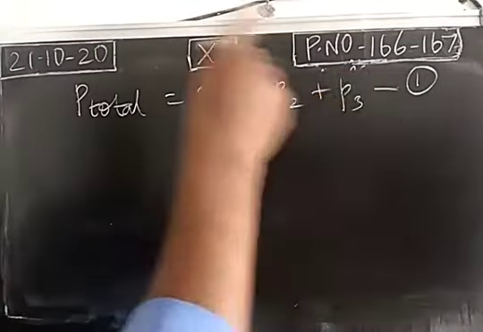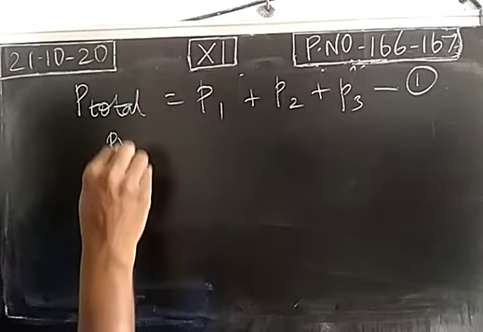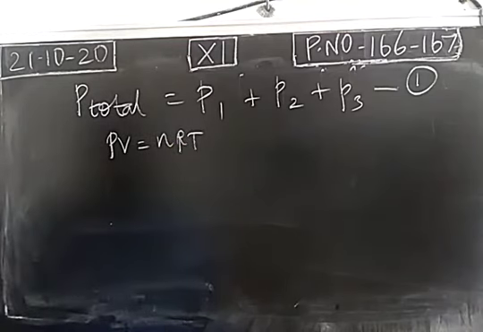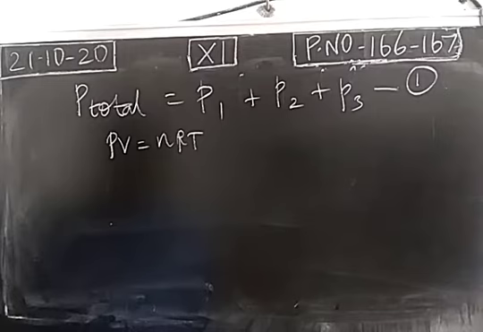We assume that all the gaseous molecules in the container behave as ideal gas. So the ideal gas equation, PV is equal to nRT. Now we are going to derive the formula for partial pressure. For total pressure, we know the formula: total pressure is the sum of partial pressures of the components in the mixture.